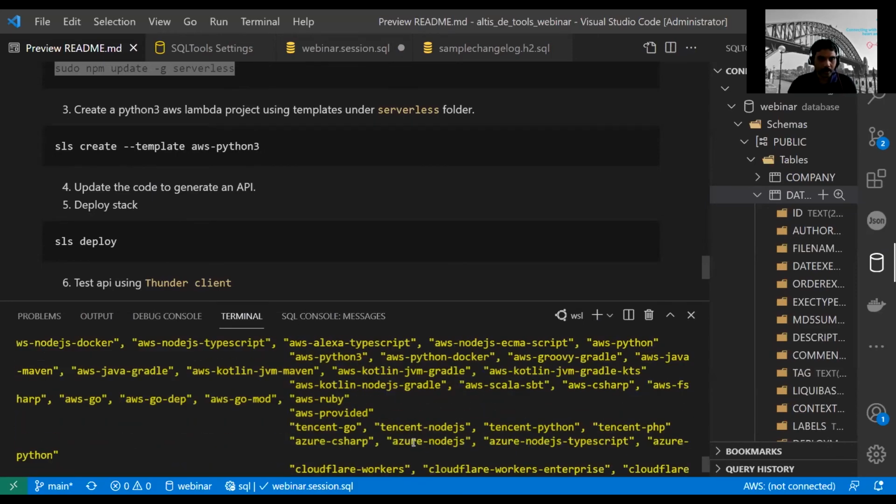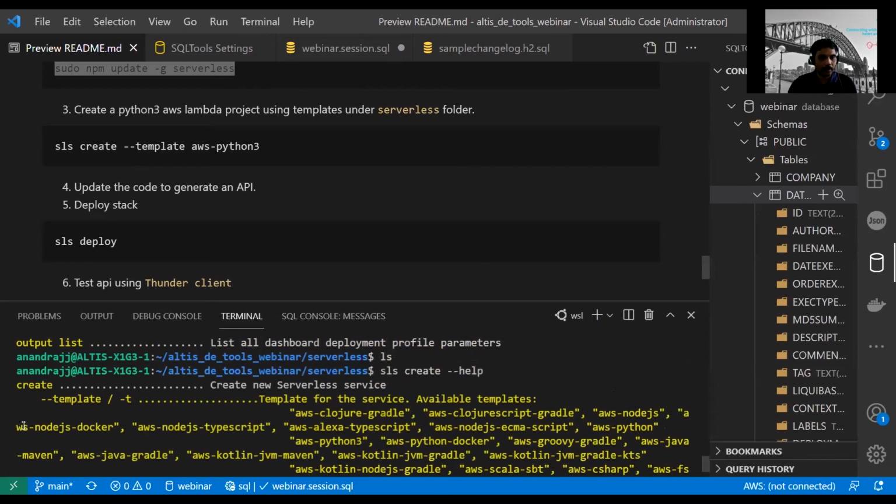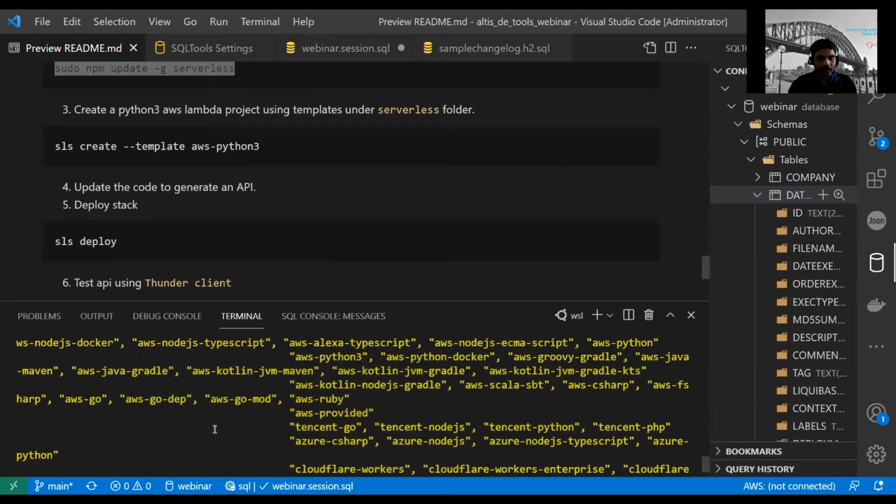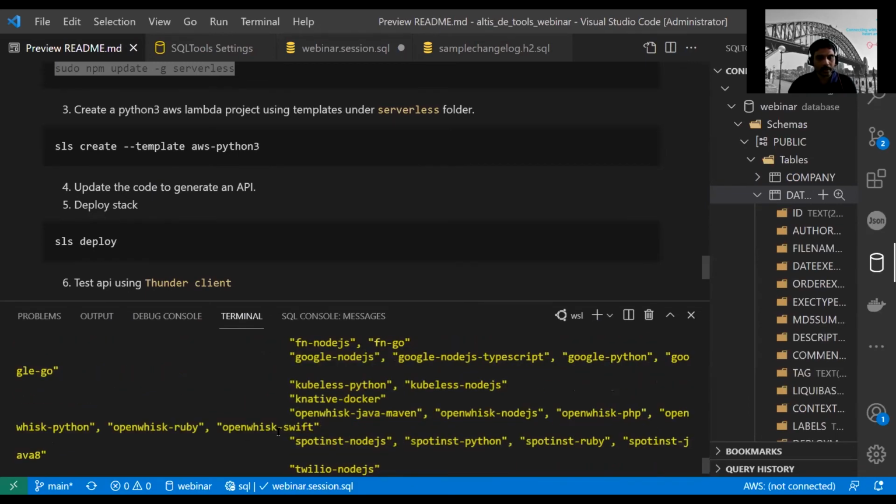You can see these are the templates that are available. You can do Node.js Docker, AWS Node.js TypeScript, you can do Python, you can do AWS Alexa. Not only that, serverless means you can also do Azure, you can also do Google. You can connect to any cloud, or deploy your application in any cloud. In our case today, we will be doing it for AWS. So I'll be selecting AWS and Python 3 and deploying this to my AWS account.